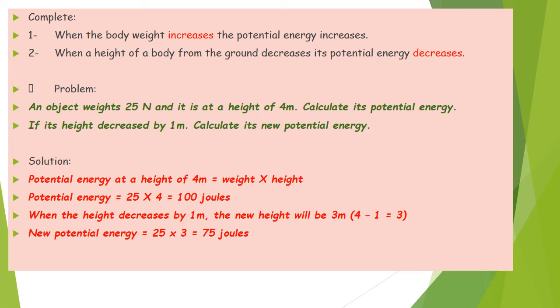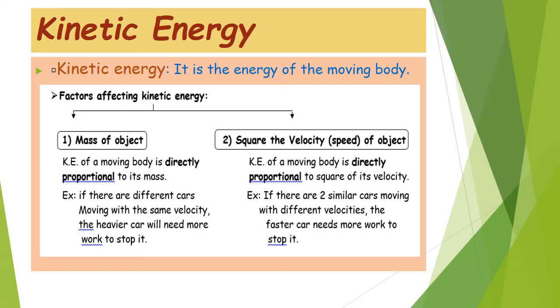Potential energy at a height of 4 meters equals weight times height, so it equals 25 times 4 equals 100 joules. Don't forget the units. When the height decreases by 1 meter, the new height will be 3 meters because 4 minus 1 equals 3. So the new potential energy equals 25 times 3 equals 75 joules.